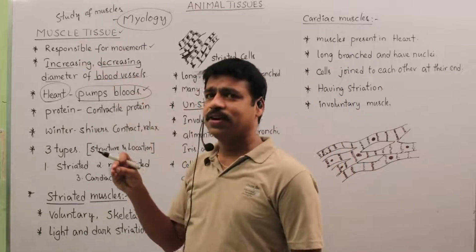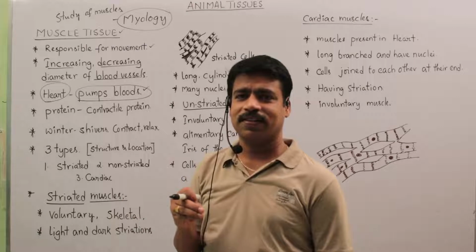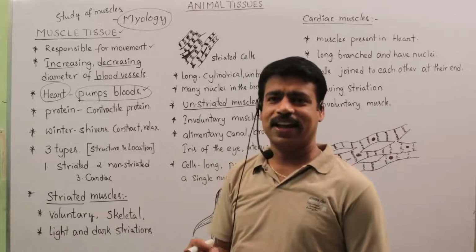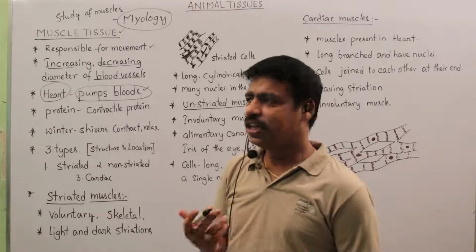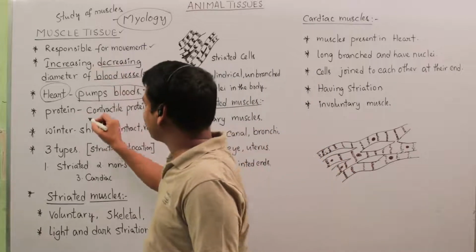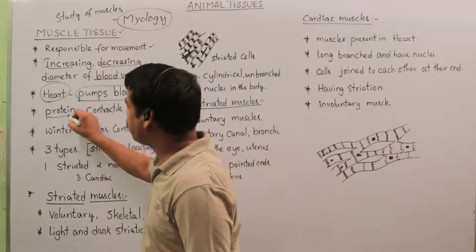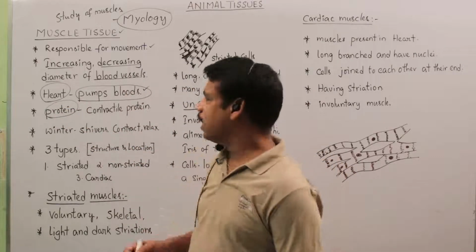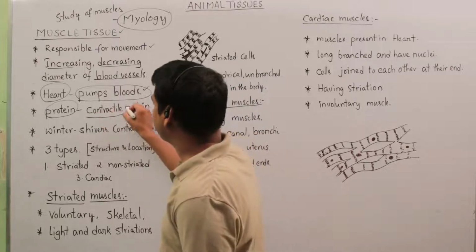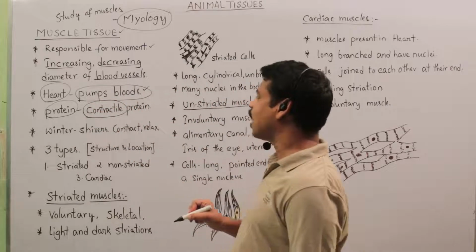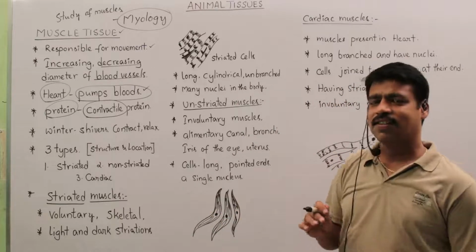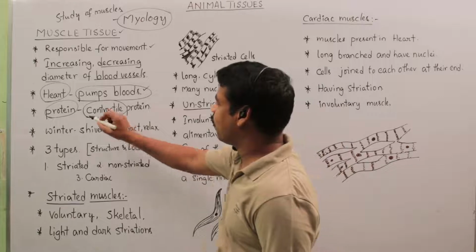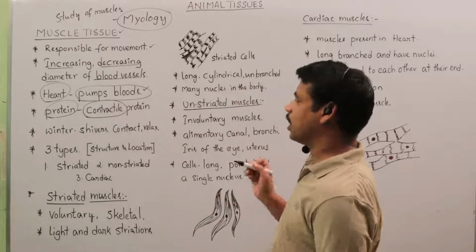A group of cells that show similar function and structure is called a tissue. Muscle tissue is made up of a protein called contractile protein. Muscle cells or tissues are formed with the help of contractile protein.